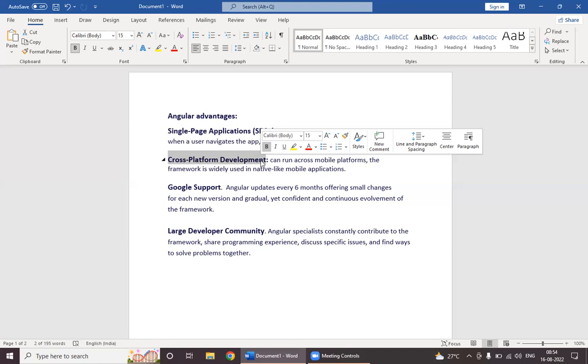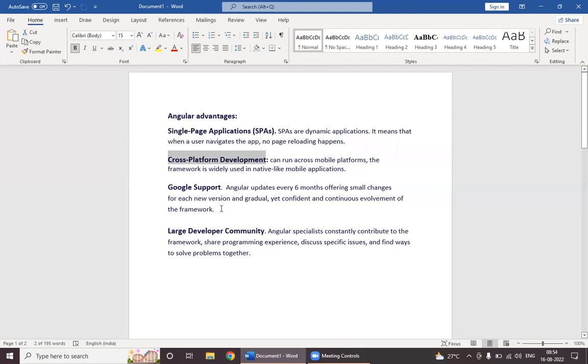And the third one is Google support. We have good Google support here for Angular applications. Every 6 months, they provide one new version. Now we have Angular 14, and after 6 months they will provide Angular 15, and after that Angular 16, like that.